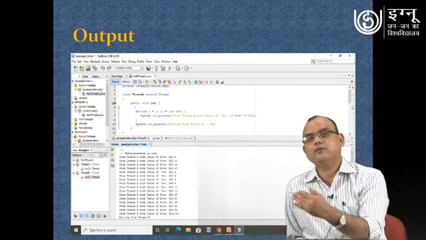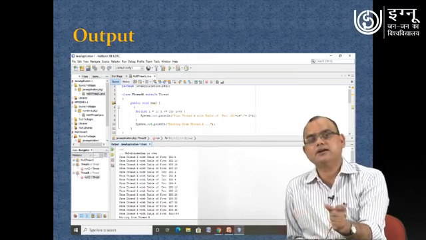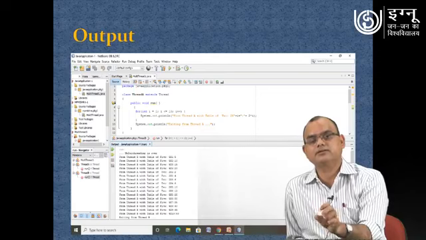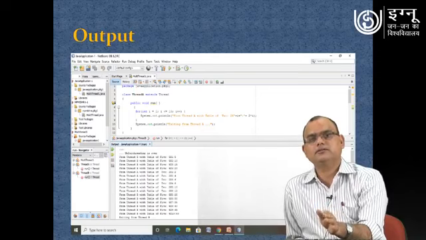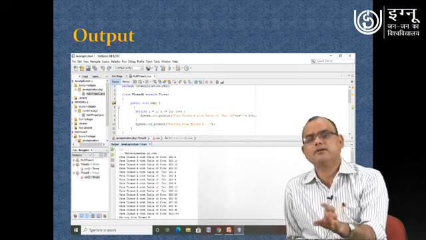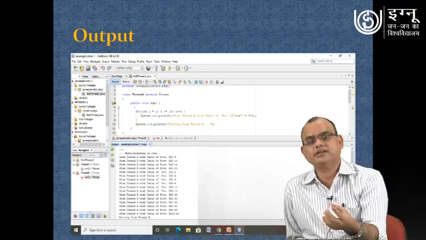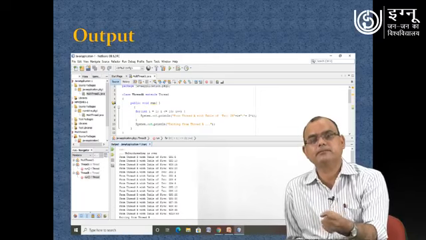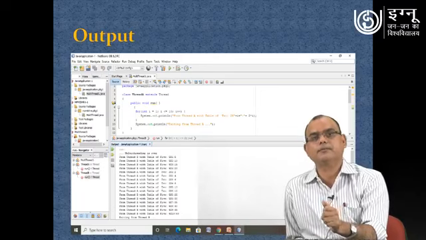Basically, when you are doing multi-threaded programming, it is not that you have to create only one thread class, or you have to just inherit only one thread class. It is up to the requirement of your individual programming problem, that how many threads you are creating and what are the different activities those different threads are going to perform.